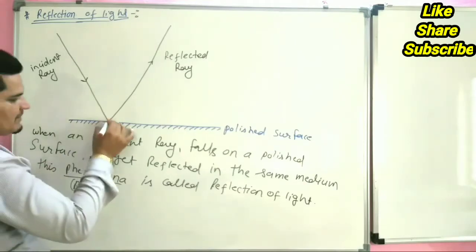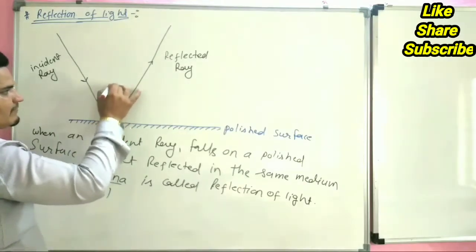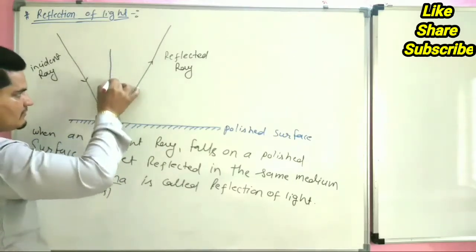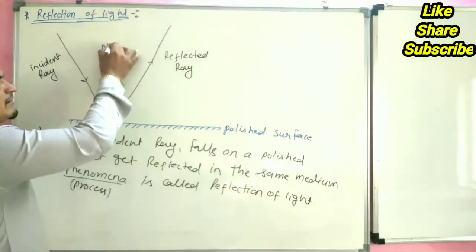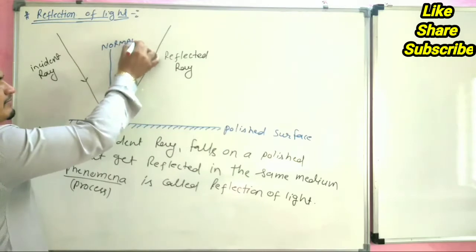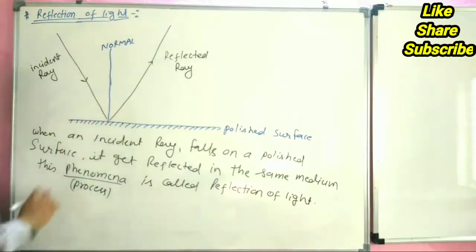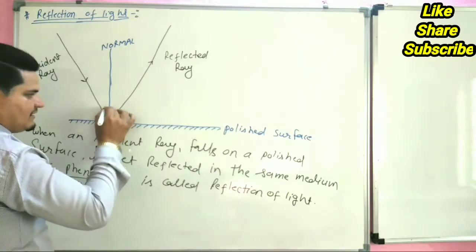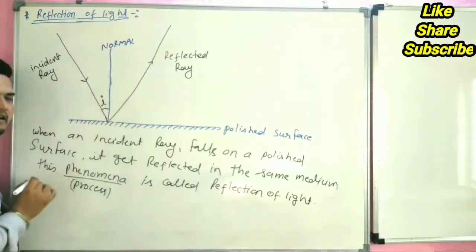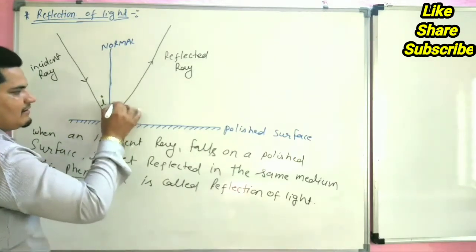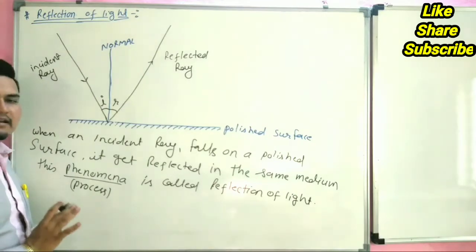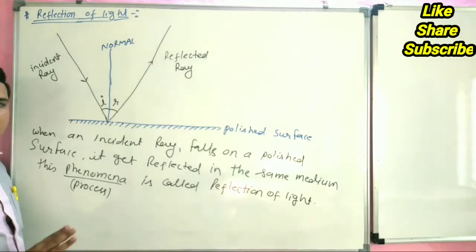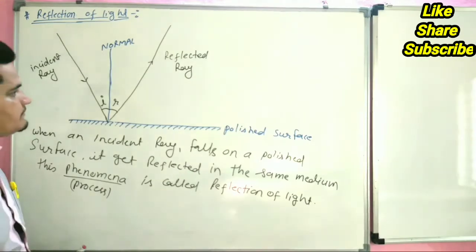Here is a perpendicular line. This line is called normal. It is called normal because it is normal to the plane. And this angle is denoted by I. It is the incident angle. And this angle is denoted by R. This is called the reflected angle. So there are two laws of reflection. The laws of reflection are also important.